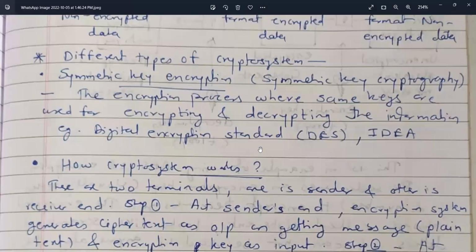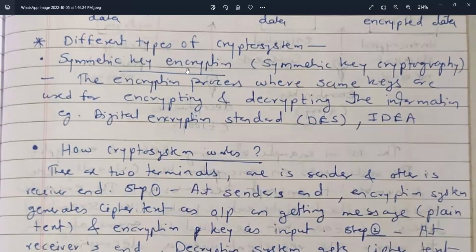Different types of crypto system. Symmetric key encryption. What do you mean by symmetric key encryption? This is a type of crypto system. Symmetric key cryptography is the encryption process where the same key is used for encrypting and decrypting the information. Examples: Data Encryption Standard, DES, IDEA.